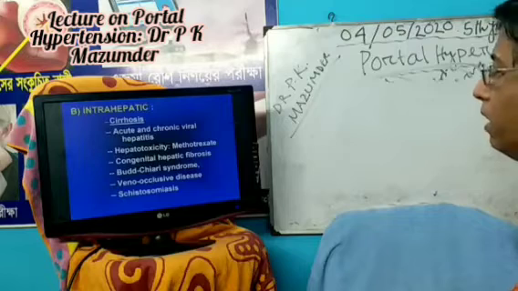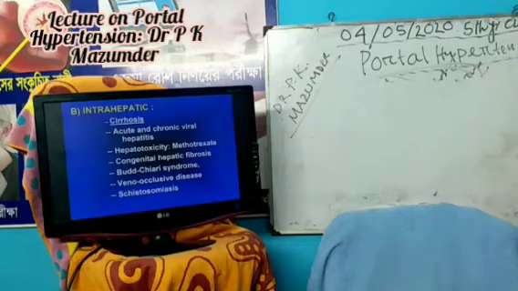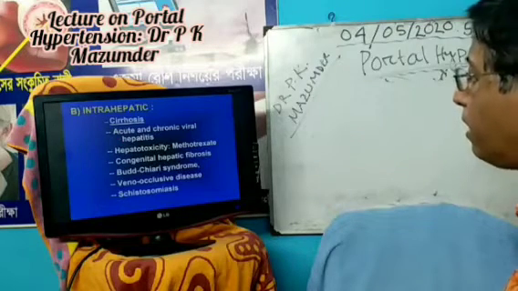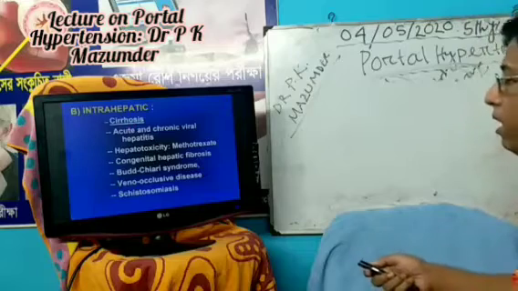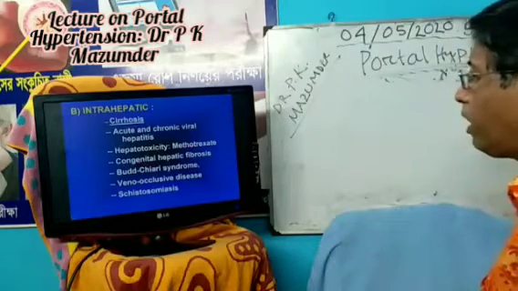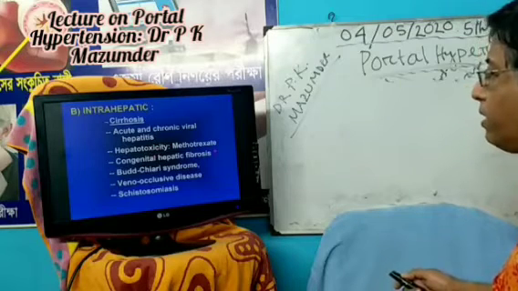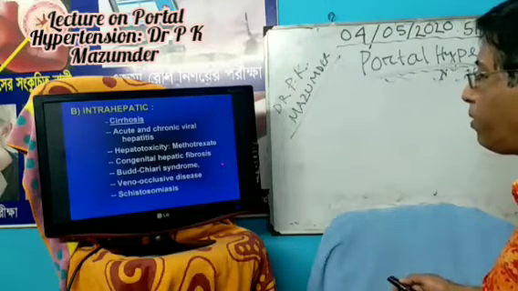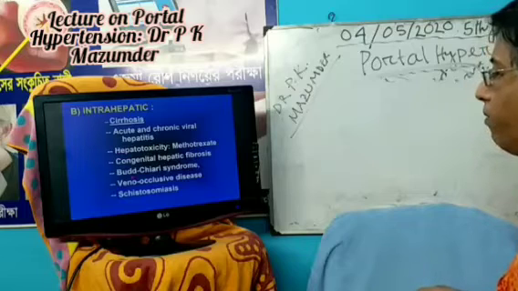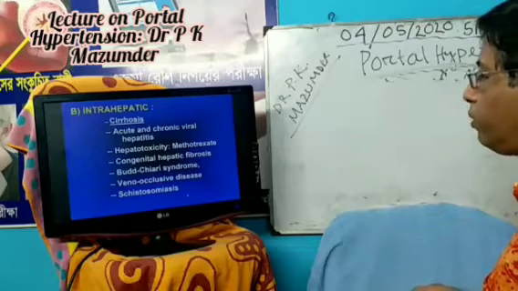Another cause is intrahepatic. This is cirrhosis, the main important one, and acute and chronic viral hepatitis. Also hepatotoxic drugs such as methotrexate, congenital hepatic fibrosis, Bardet-Biedl syndrome, Wilson disease, and schistosomiasis.